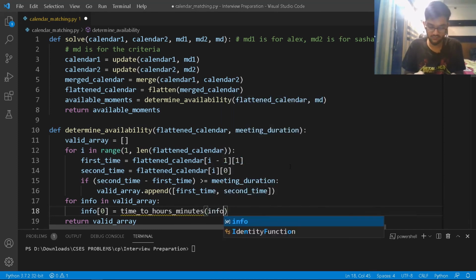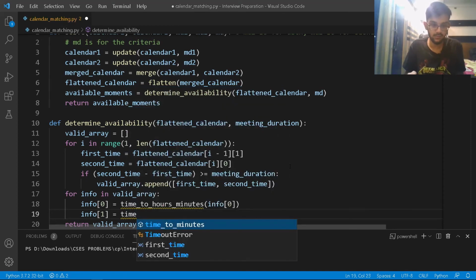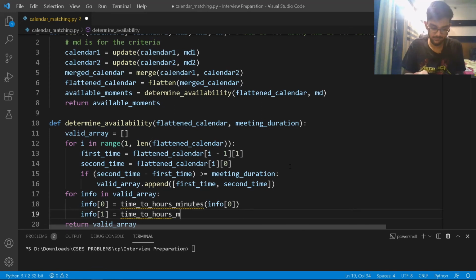And then I'll pass info of 0, that's my first parameter, and then I'll pick the second one as well and pass it, time to hours minutes, because we are trying to convert the time which is in minutes to hours and minutes, right? That's what we are trying to do here.